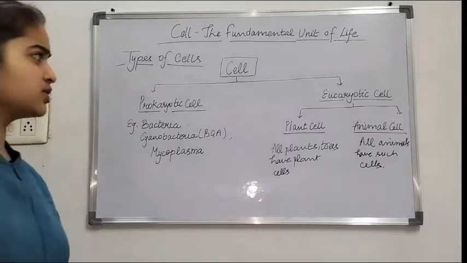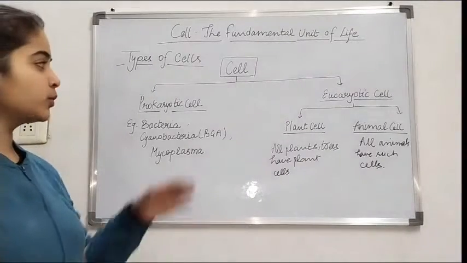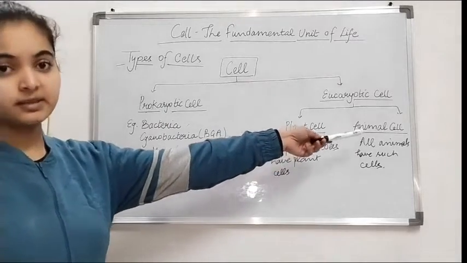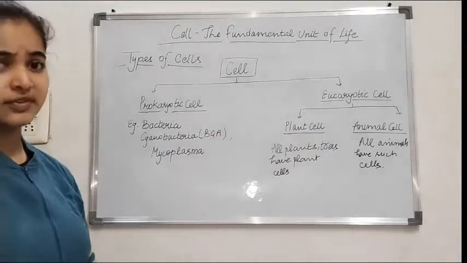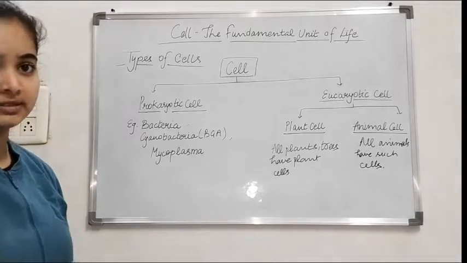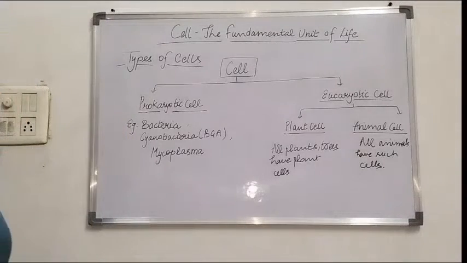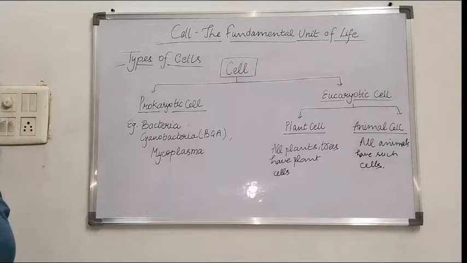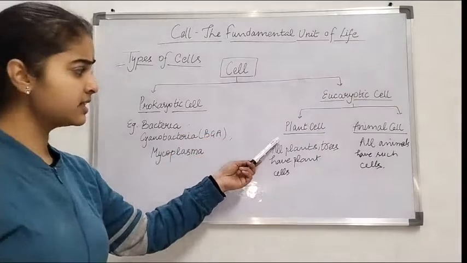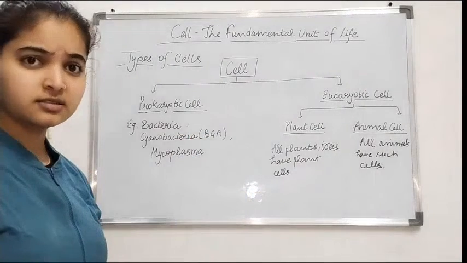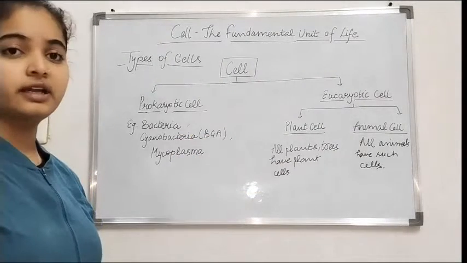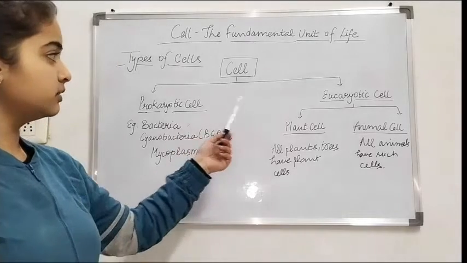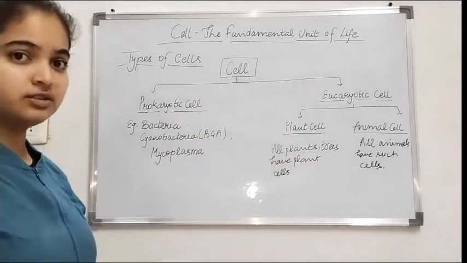So this is the classification of cell. Cells are of two types, prokaryotic cell and eukaryotic cell. Eukaryotic cell is further divided into plant cell and animal cell. There are many further classifications also, but we are not going into such detail. Examples of prokaryotes are bacteria, cyanobacteria, which is also known as blue-green algae, and mycoplasma. All the plants or trees possess plant cells, and all the animals are made up of animal cells. We will study about characteristics of each classification further.